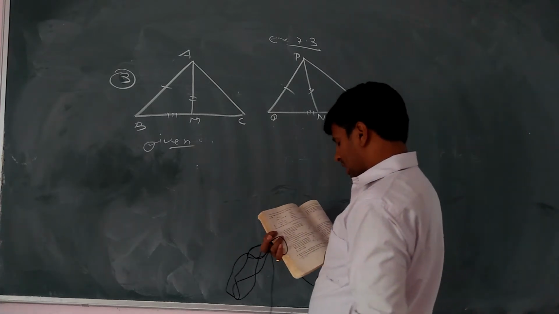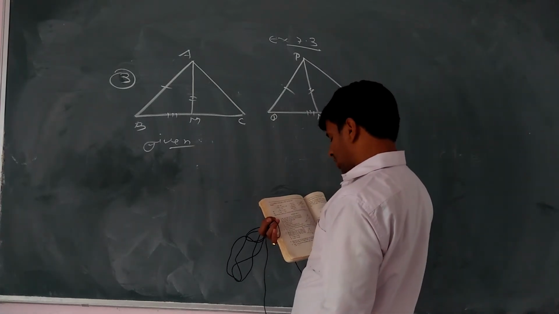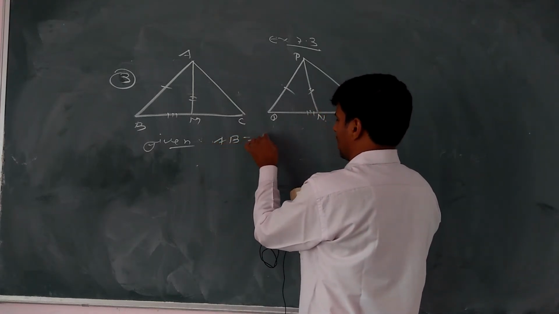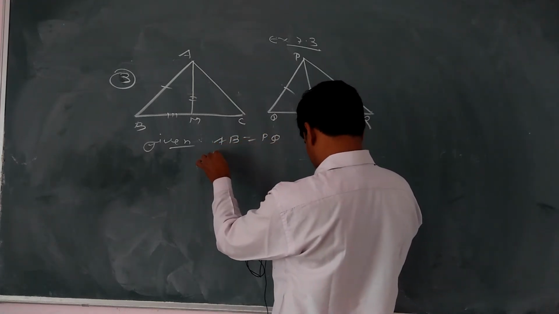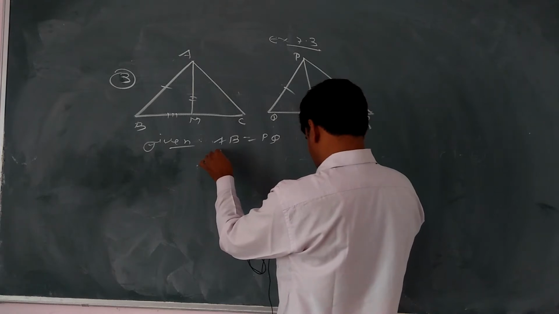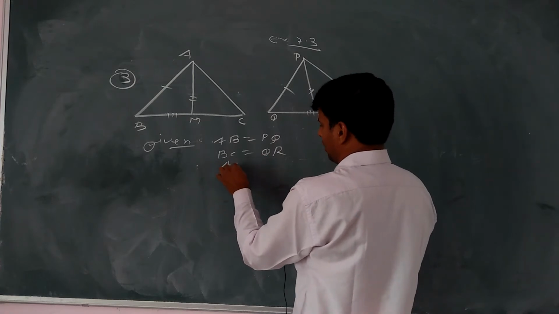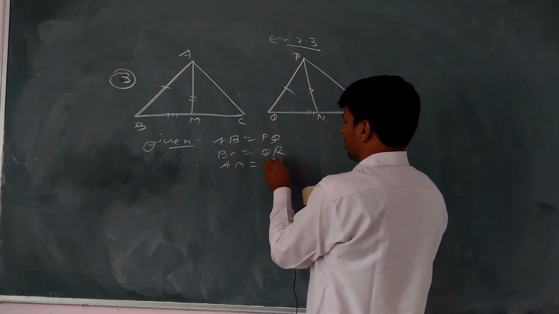Correct. AB, BC and median AM of one triangle are respectively equal to side PQ, QR and median PN of the other triangle. Means AB equal to PQ, and BC equal to QR and AM equal to PN.